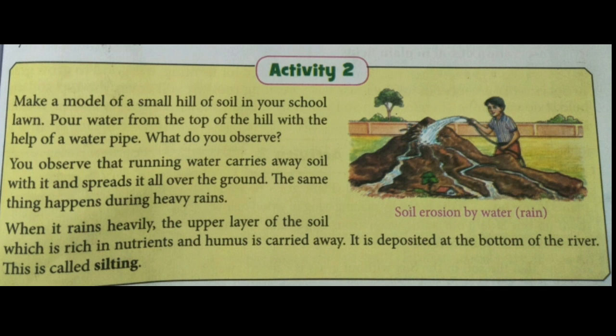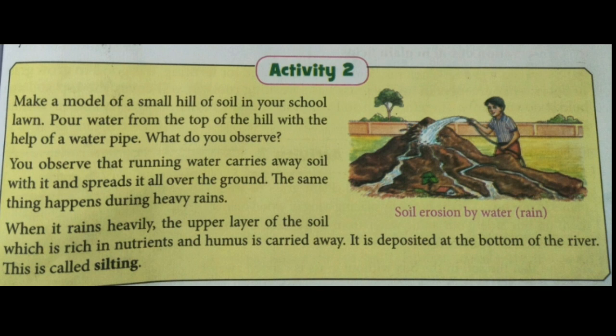Now students, when this nutrient-rich soil is carried away by the heavy rain, it gets deposited in the river bed, at the bottom of the river, and this is called silting. S-I-L-T-I-N-G, silting. So what is silting?